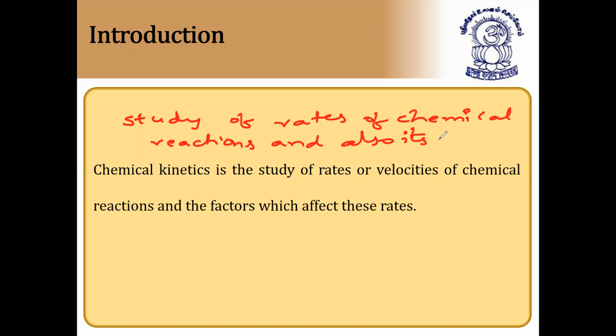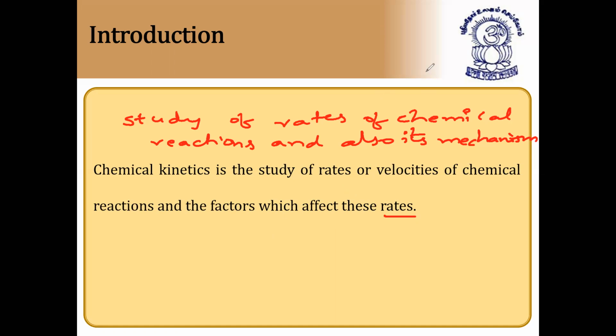Mechanism means how the reaction takes place. So this is the basic idea of chemical kinetics. In other words, chemical kinetics is the study of rates or velocities of chemical reactions and the factors which affect these rates.